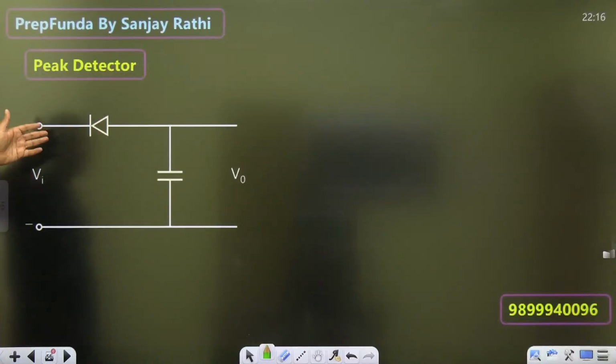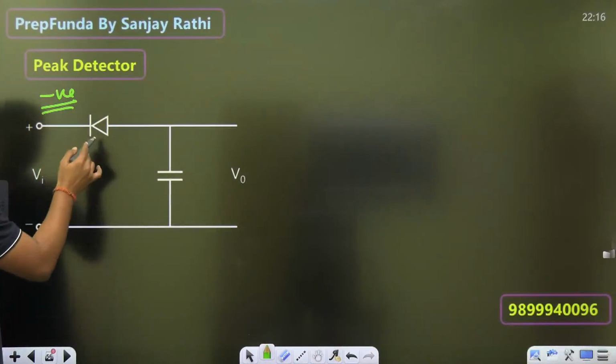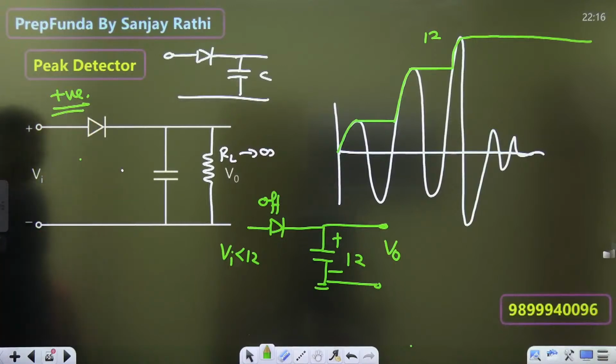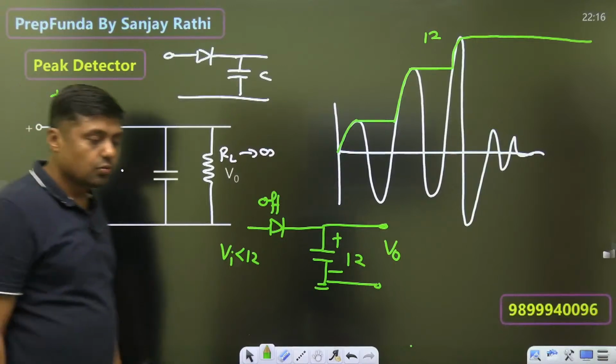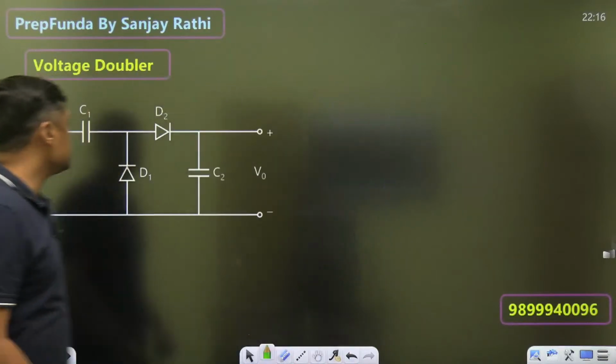Now change the polarity of the diode, it will become a negative peak detector. Negative peak detector. This is the positive and that is the negative. Now, what is the use of this? We are just using it to design what? Voltage doubler. This is the voltage doubler.